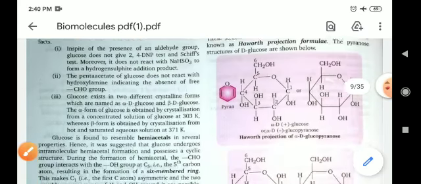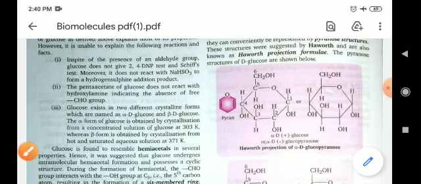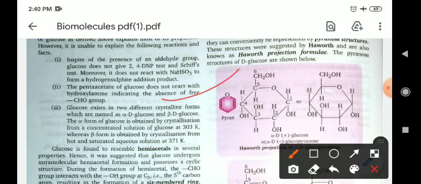In the cyclic structure, the Haworth projection is represented in this form. In this form there are carbons number 1, 2, 3, 4 and 5. As I have discussed before, carbon number 5 and carbon number 1 will combine with the oxygen linkage,